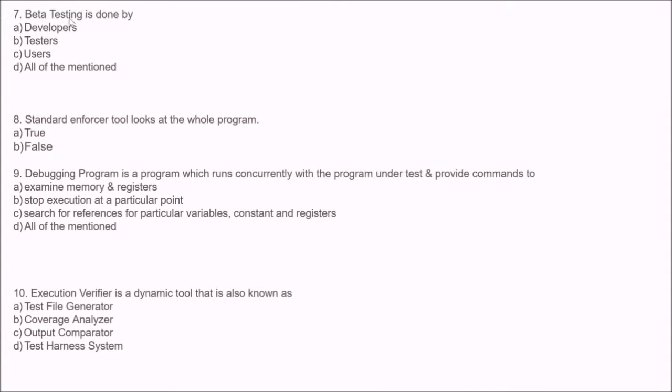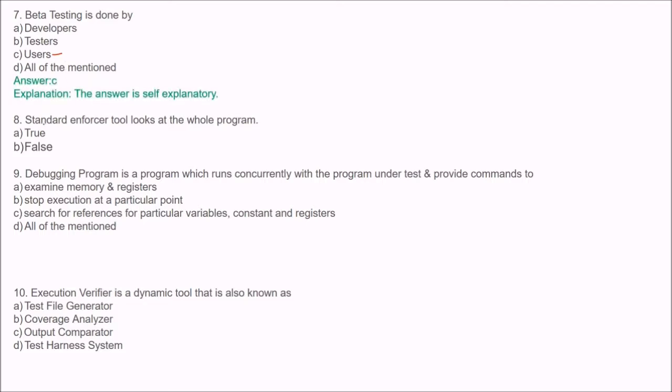And the next question is, beta testing is done by? Are they users? Yes, the answer is users. Standard enforcers look at the whole program. Is it false? Yes, it is false.